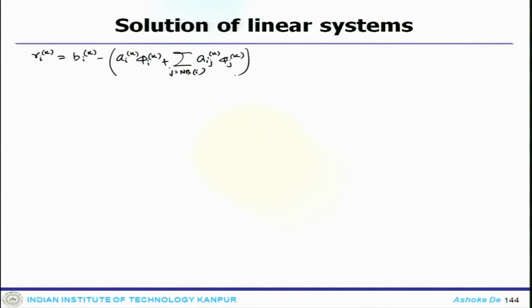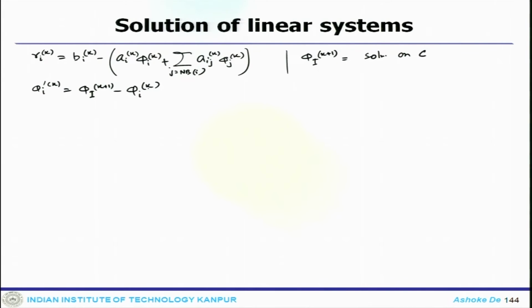Now, phi_I at the k+1 level denotes the solution on coarse mesh element I. Then one can write phi_I prime at k equals phi_I at k+1 minus phi_I at k.